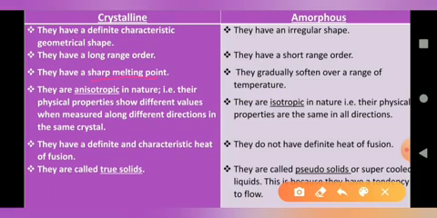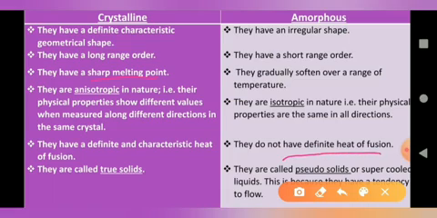Heat of fusion is the conversion of 1 mole of a solid into liquid, so the amount of heat required is definite because the melting point is definite. Therefore, heat of fusion is also definite. So there is no difficulty in this part, I think. Okay, amorphous solids do not have a definite heat of fusion.